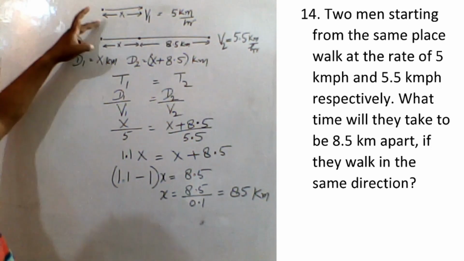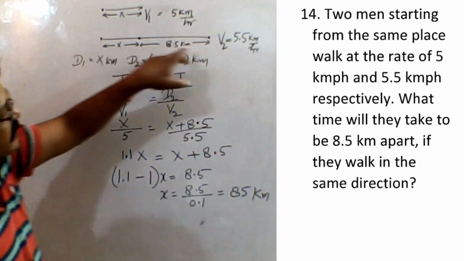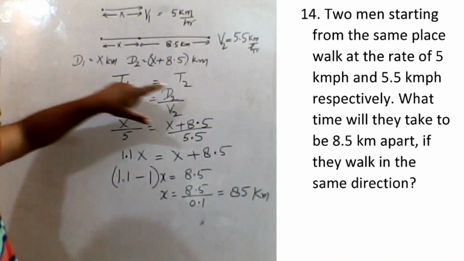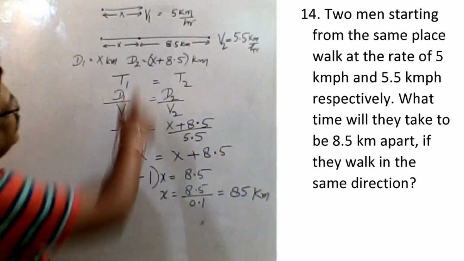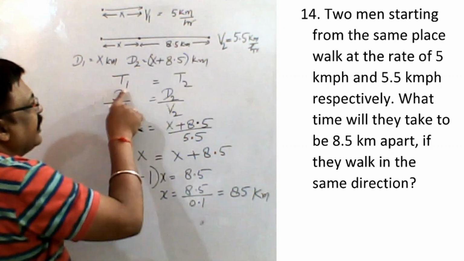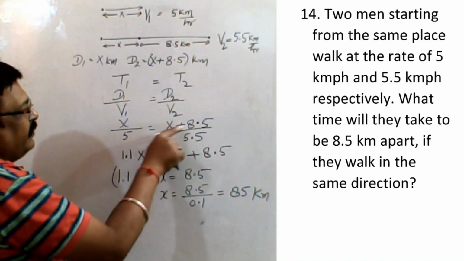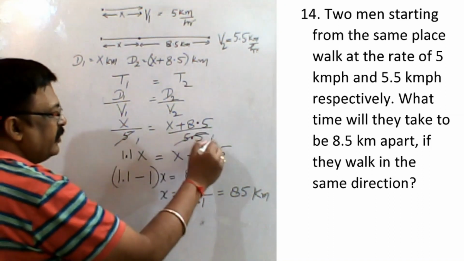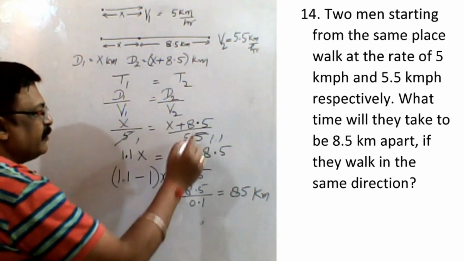So you know d1 is equal to x kilometer, and d2 for the second man, the total distance he traveled, is x plus 8.5 kilometer. Both times will be the same, t1 is equal to t2. In the same time, he is at this point and the other fellow is at that point. So d1 by v1, you write it like this. d1 is x, by 5. d2 is x plus 8.5, by 5.5. So this 1.1 into x, and here it comes x plus 8.5.